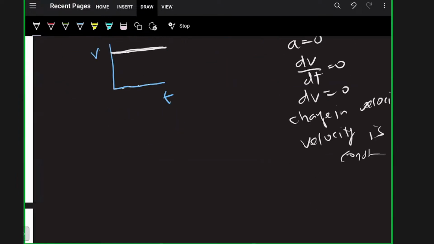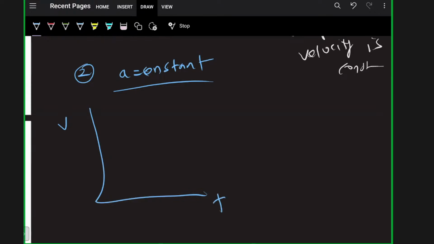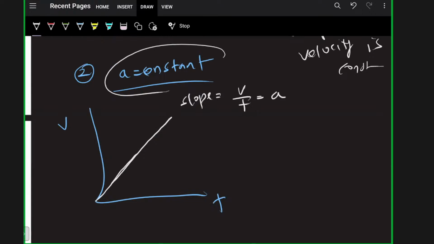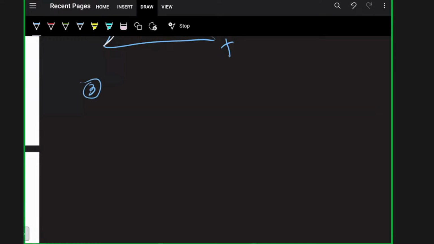The second condition is if the acceleration is constant. This is the VT graph. If the acceleration is constant, the graph will be like this. What will be the slope of the VT graph? The slope will be v by t, that is acceleration. Acceleration is constant, so the slope is constant here. Clear? Okay. And the third scenario is increasing acceleration.